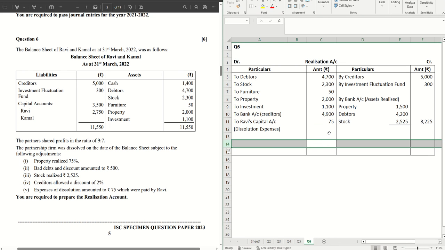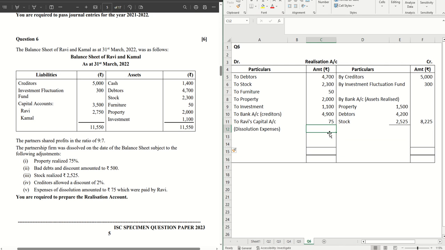Before proceeding with realization profit or loss, always do a check on the liabilities. Do we have any external liabilities which are unpaid? So only we had one, creditors, which are paid off. Investment fluctuation is an internal liability, so we don't have to pay to anyone. Now let us find out, do we have a profit or a loss? So if you add this, this is coming to 15,125, and if you add this, clearly this is lesser. So credit side is smaller, that means there is a loss.